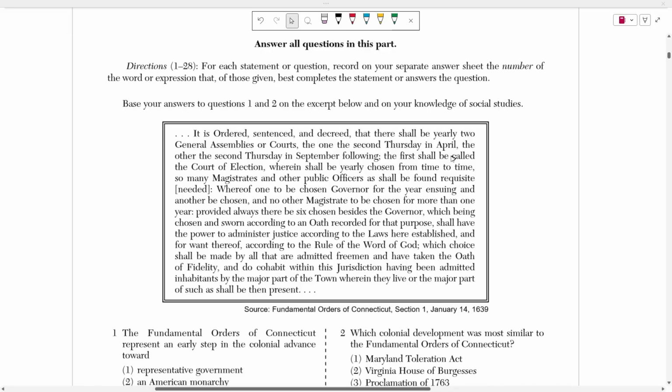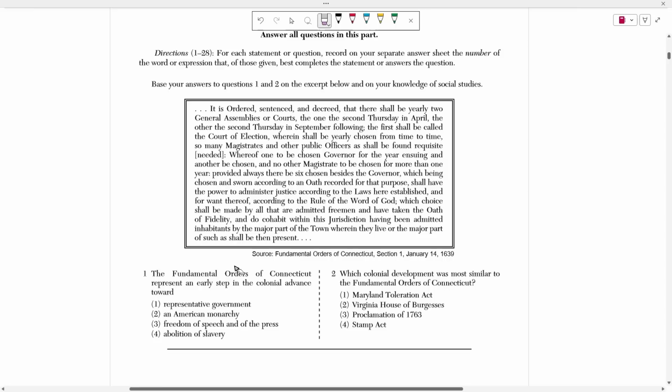meaning that they're going to be based off of either a drawing, an article, a political cartoon, or a speech that's given in this box right here, and then you have a set of questions that follow. And when you're reading the stimulus, you're going to focus on two parts. The first part is the actual writing, very important, and the second part is this tiny piece of text down here. It tells you the source, where it's from.